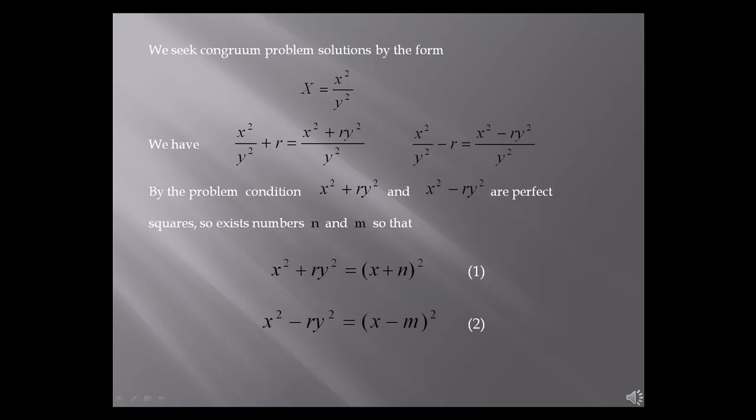We seek congruent problem solutions in the form x equal to x squared divided by y squared. We have two equalities. By the problem condition, x plus r y squared and x minus r y squared are perfect squares, so there exist numbers n and m, so that we get these two equalities.